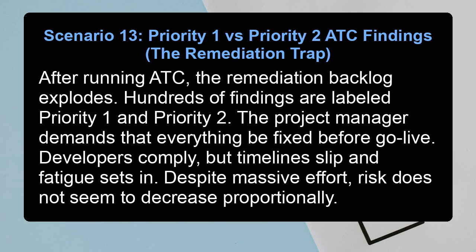Scenario 13. Priority 1 versus Priority 2 ATC findings. The remediation trap. After running ATC, the remediation backlog explodes. Hundreds of findings are labeled Priority 1 and Priority 2. The project manager demands that everything be fixed before go live. Developers comply, but timelines slip and fatigue sets in. Despite massive effort, risk does not seem to decrease proportionally.